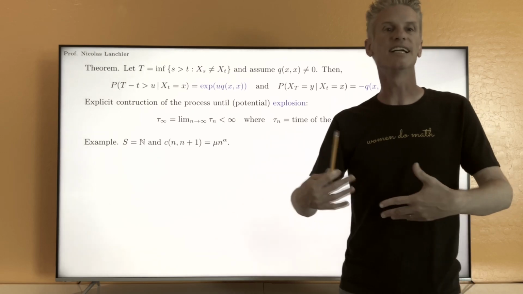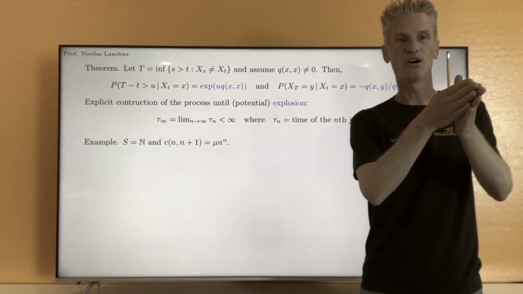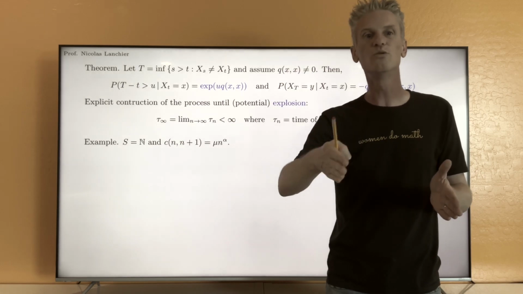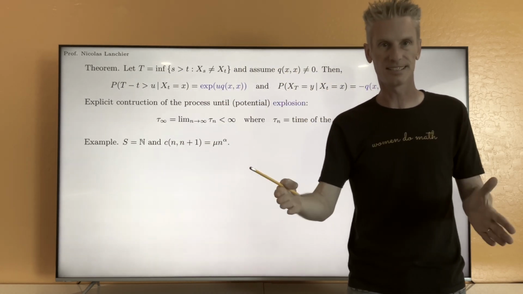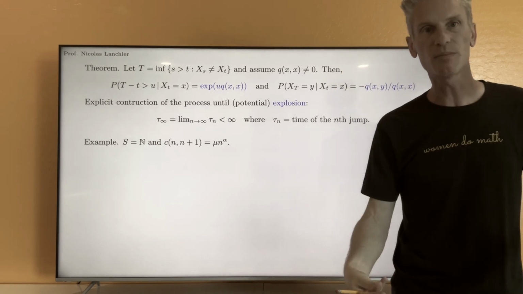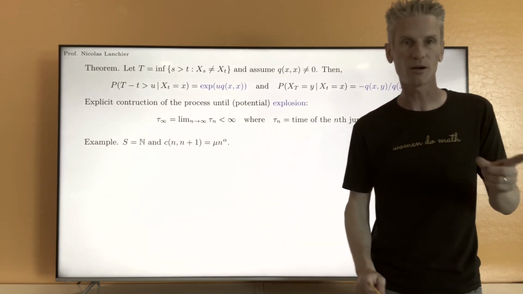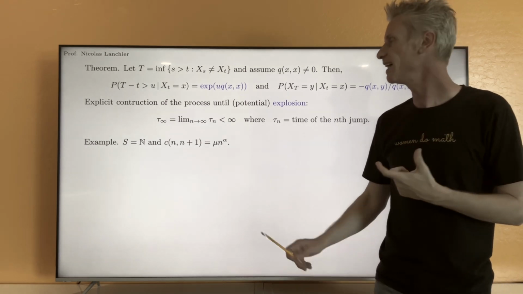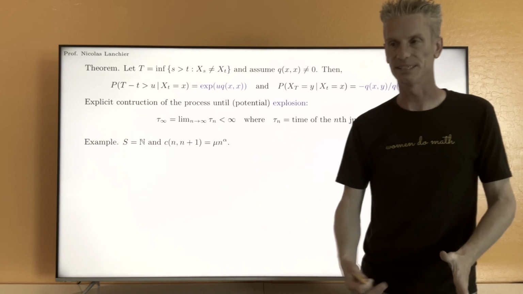That's something that is more deterministic. Starting from state 1, the process is going to go to state 2 with probability 1, and then 3 with probability 1, and then 4 with probability 1, and so on. So the embedded Markov chain is deterministic, but the times of the jumps are still random and exponentially distributed.